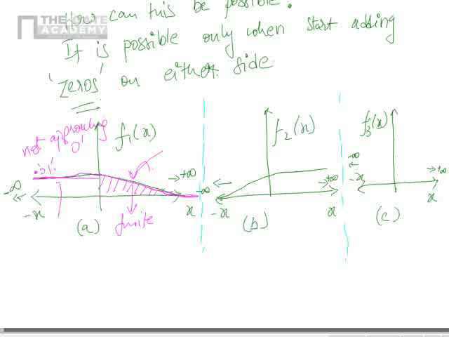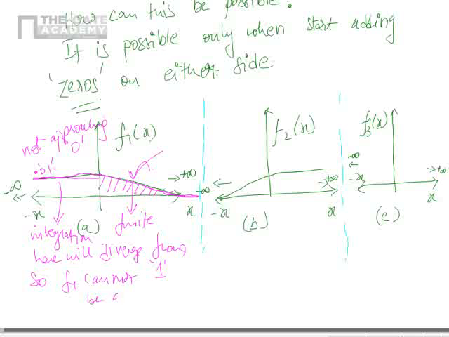So, the integration here will blow up, which means it will diverge from 1. It will not converge towards 1. So, f1 cannot be a probability density function.